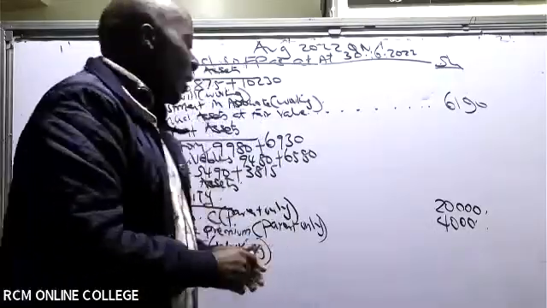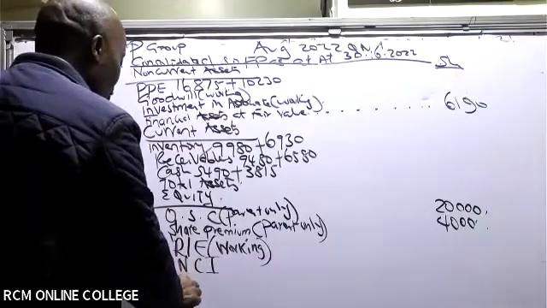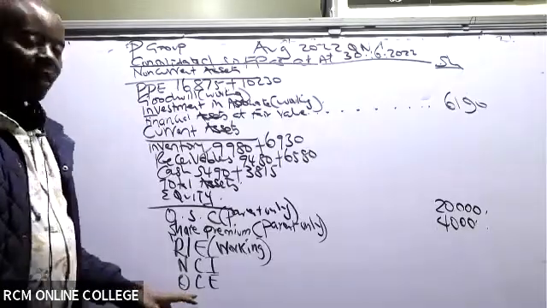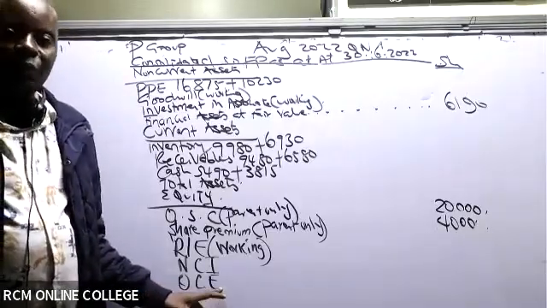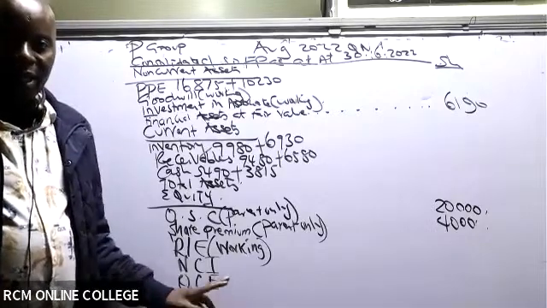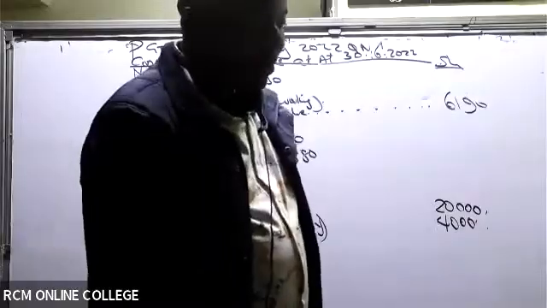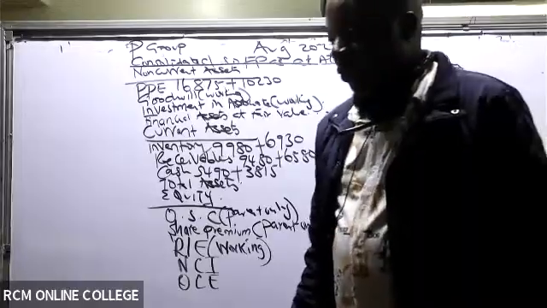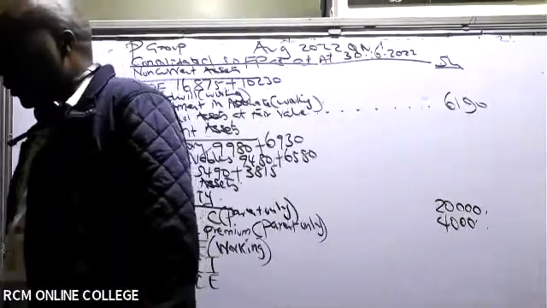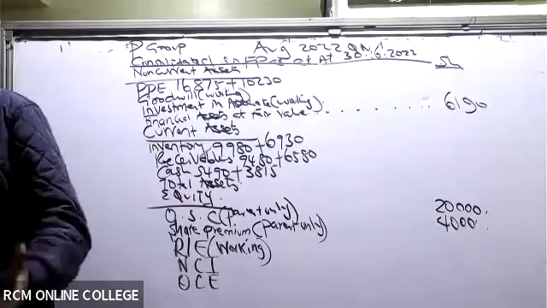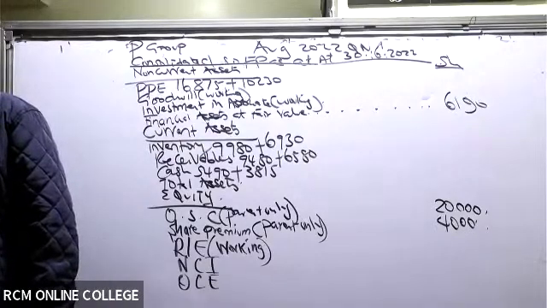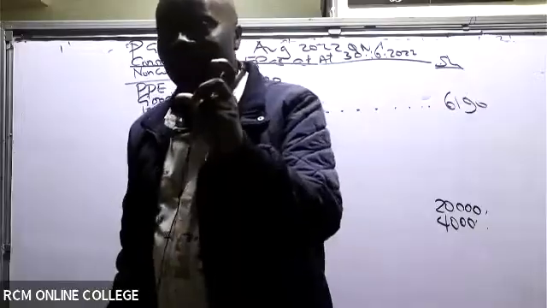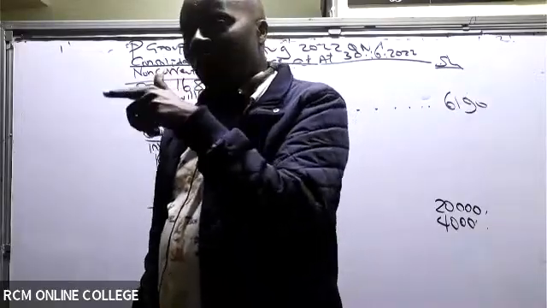Now listen, then we have what we call other components of equity, right in full. Can somebody make a wild guess? Why do you think I am introducing other components of equity? We have never introduced other components of equity. Let me give you the reason here. I'm introducing other components of equity because of this control to control thing.